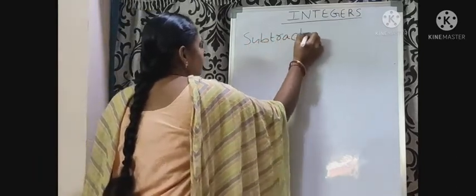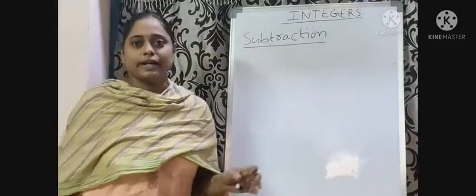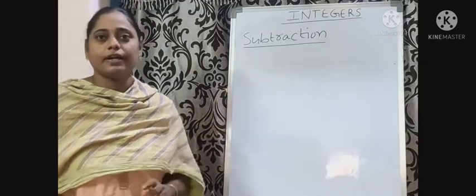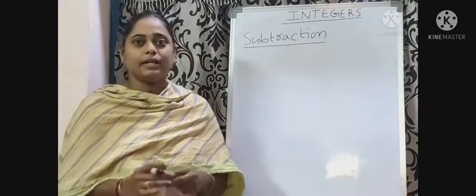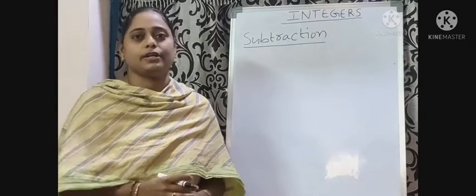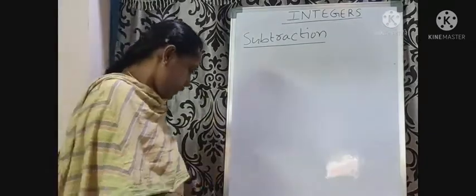Subtraction is the opposite of addition. In addition, we add things, but in subtraction, we remove things from a collection.